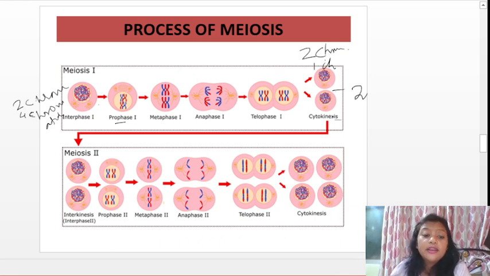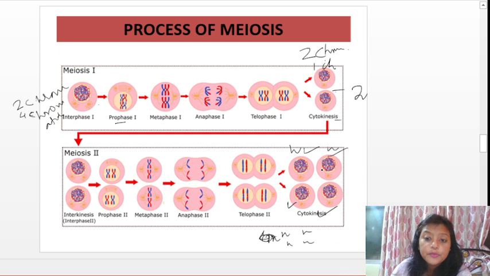Now meiosis 2 is occurring, wherein again this is dividing, to form 4 haploid cells, n, not 4n, sorry. It's forming 4 daughter cells, each having the haploid number of chromosomes. So you can see 4 cells formed here with n number of chromosomes, or you can say haploid. This is happening in meiosis 2.